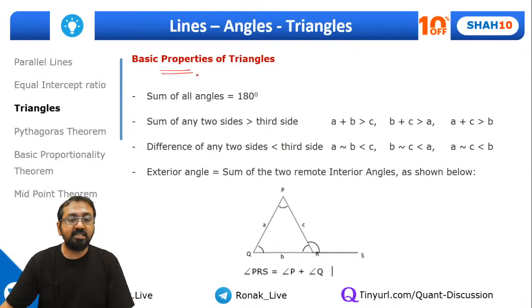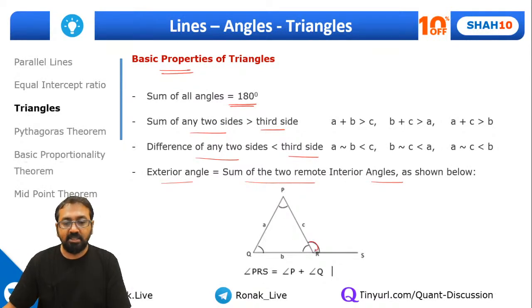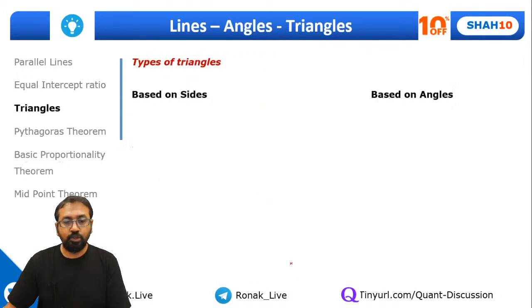Then we had discussed these basic properties of triangle, which are very important for you to understand. Sum of all angles is 180 degrees. I had also proved why it is 180 degrees. Then the sum of any 2 sides is always greater than the third side in any triangle, or I can say for a triangle to be formed, and the difference of any 2 sides will always be less than the third side. And the exterior angle is equal to the sum of the remote interior angles. So for example, if this angle is alpha and this is beta, then this exterior angle will be alpha plus beta. So this is how you can remember.